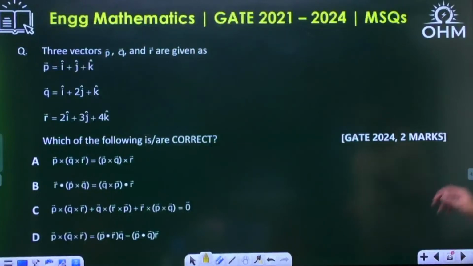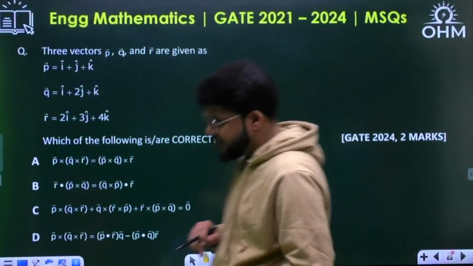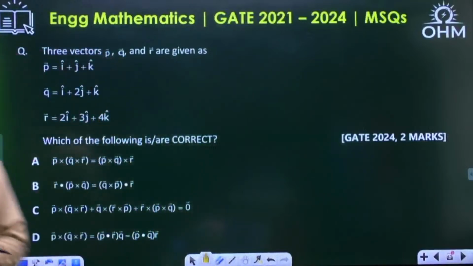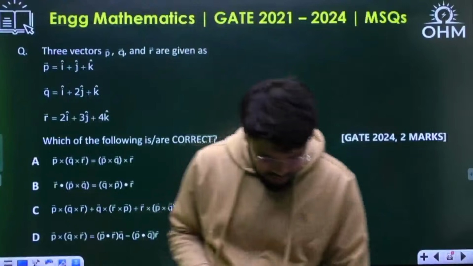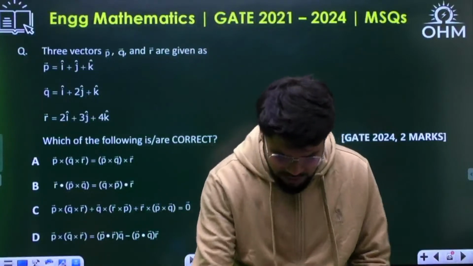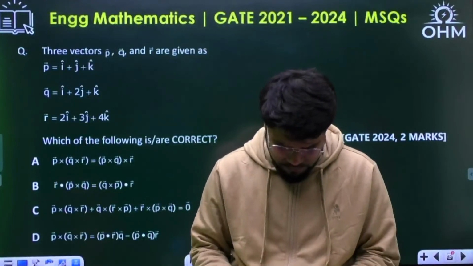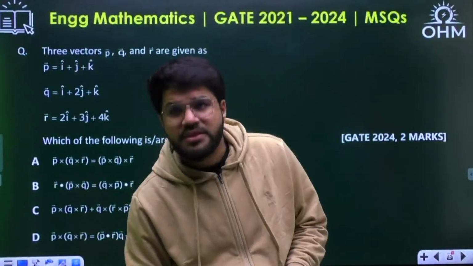See, a simple GATE 24, 2 marks question on some vector identities. Which of the following is or are correct? A GATE 2 mark question. Please can you let me know the answer for this one?